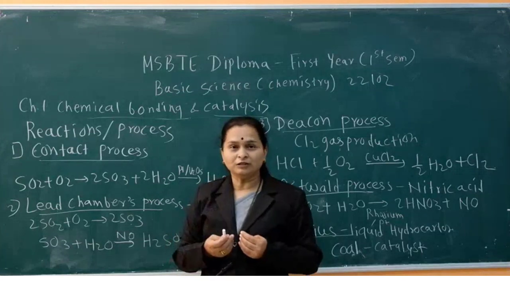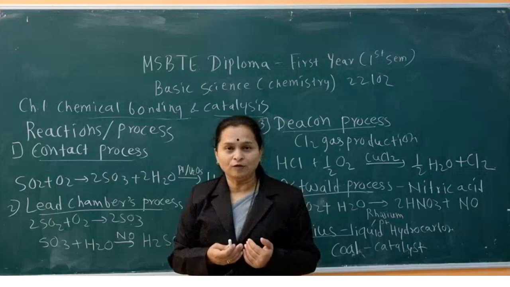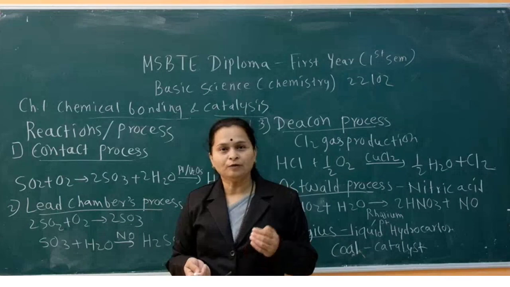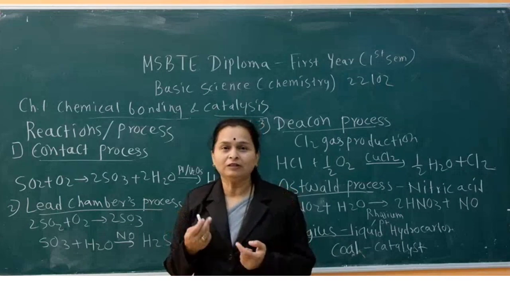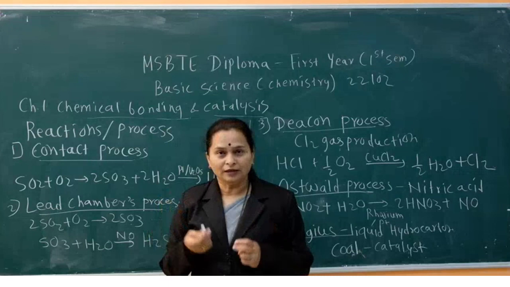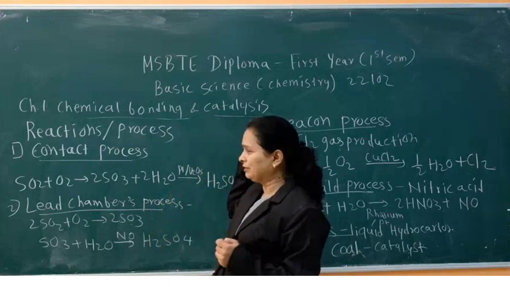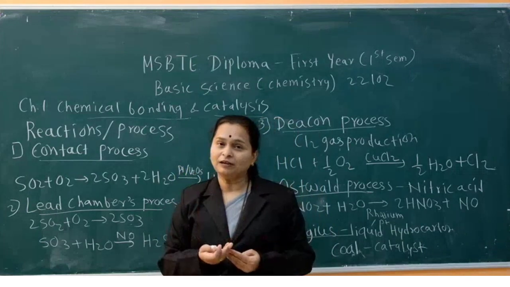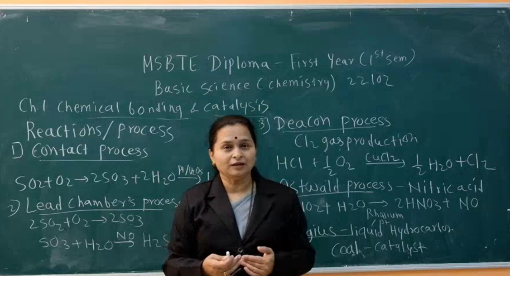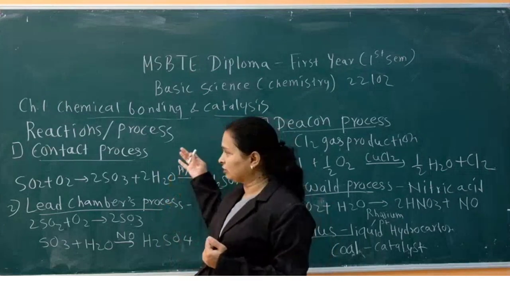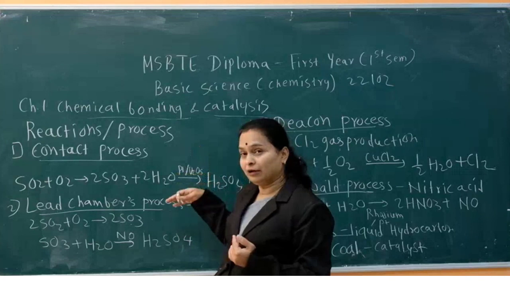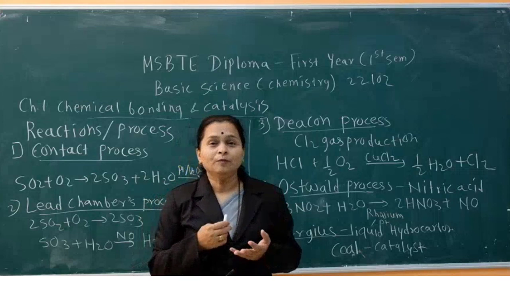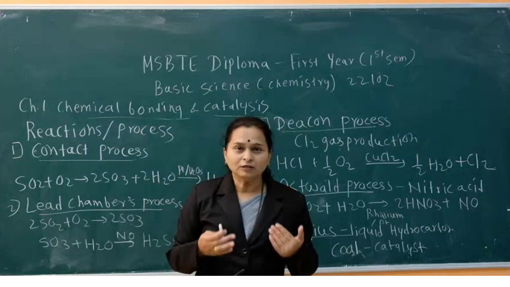Then types of crystals, crystalline and amorphous. Then different types of unit cells. There are 14 types of unit cell, but we have seen 4 types with their coordination number and examples. Then catalyst: what is catalyst, what is catalysis, different types of catalyst, different types of catalysis, and different processes in which catalysts are used and what they manufacture. Then what is promoter and what is inhibitor. This is all about the first chapter.